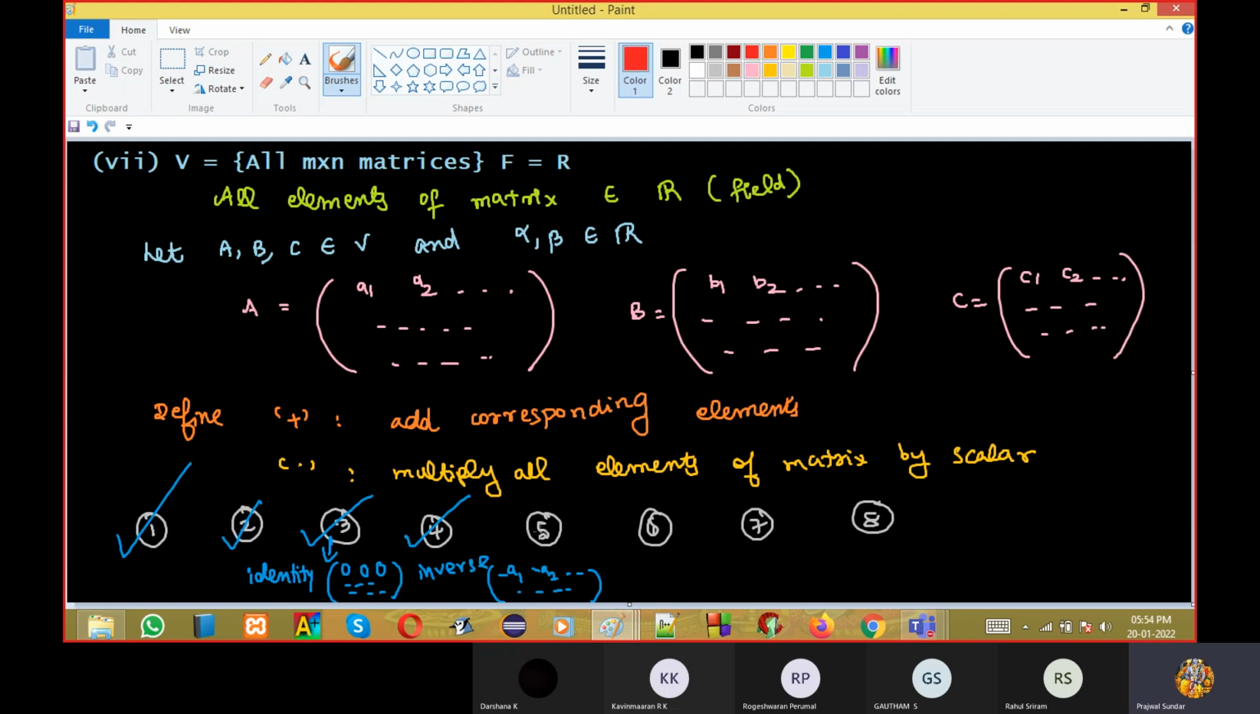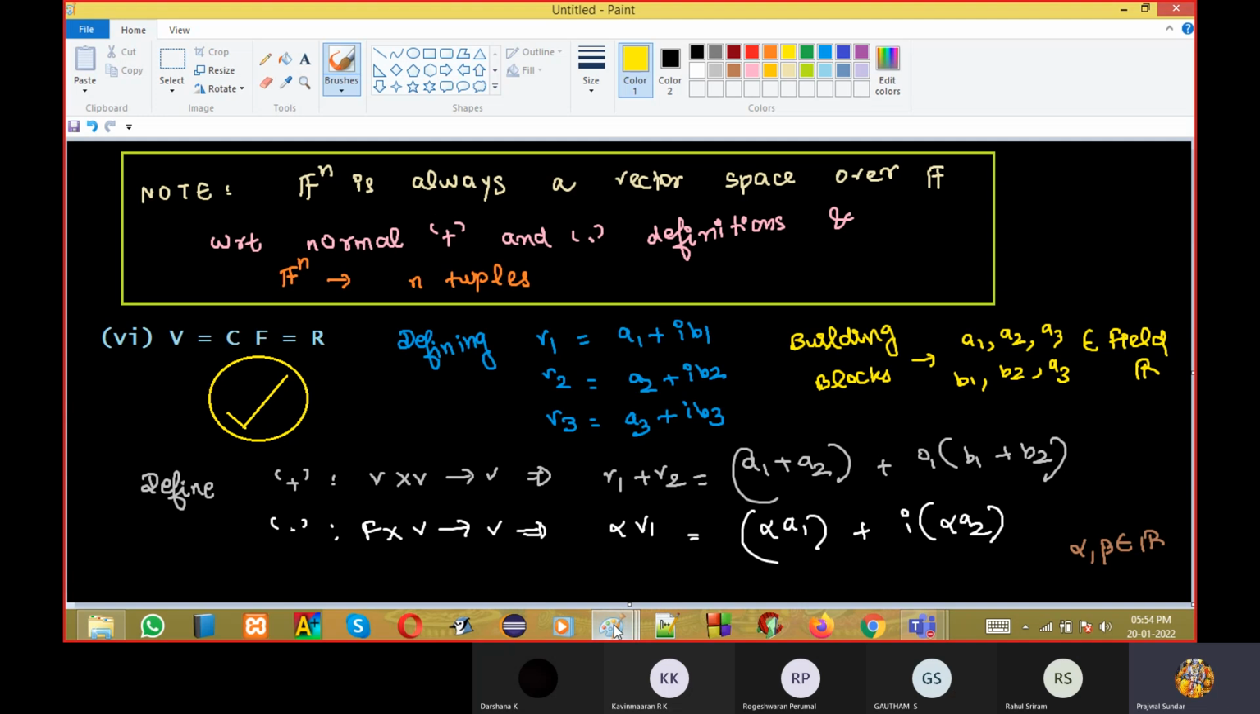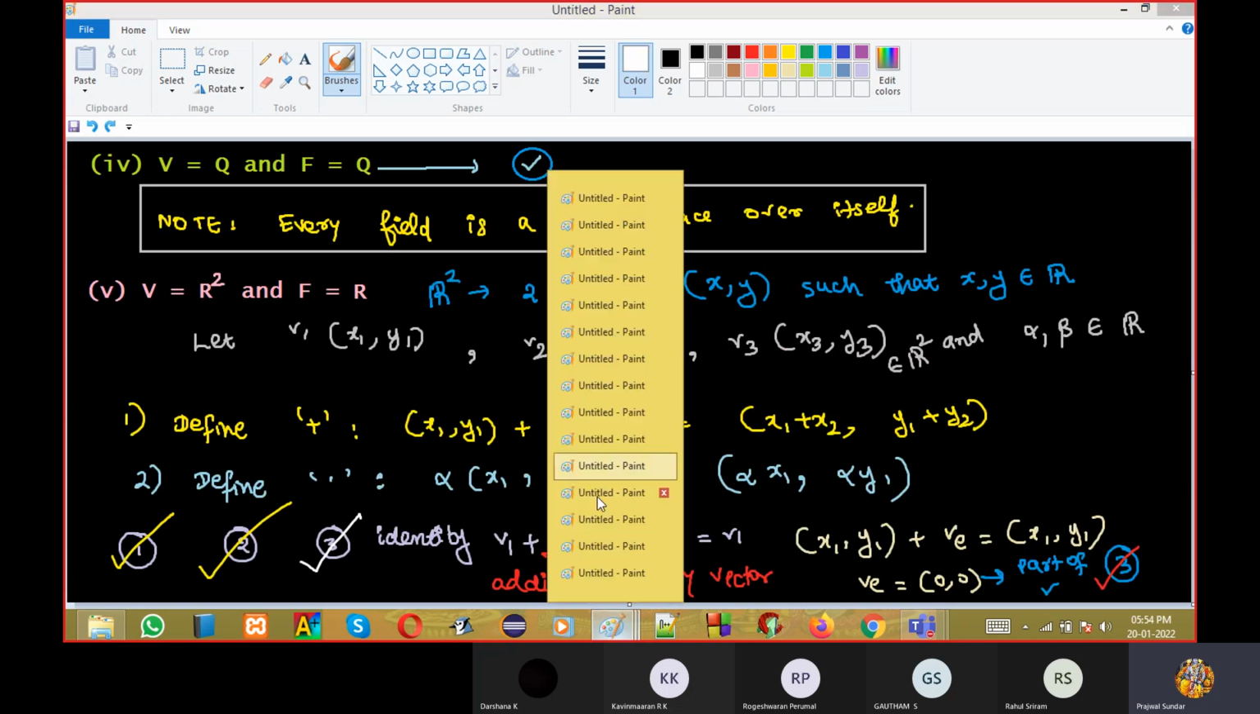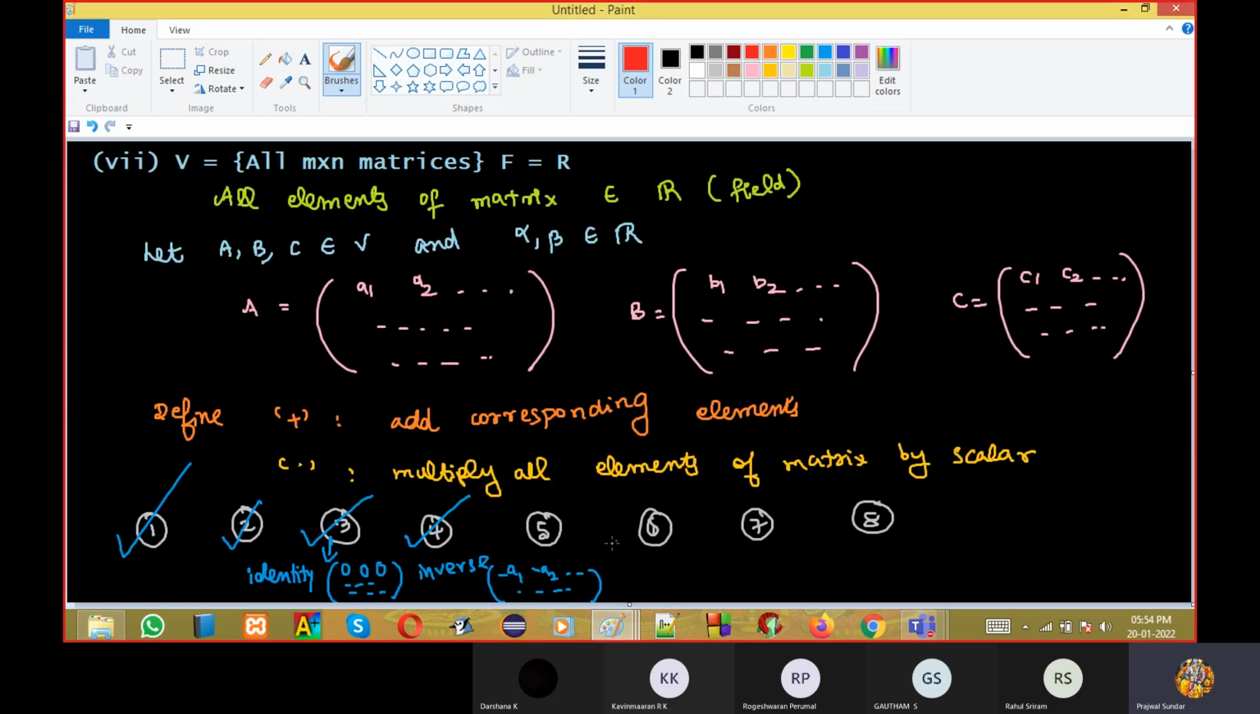Now the fifth property is distributivity. All the properties will definitely get satisfied. I don't need to check. Distributivity you check, it will get satisfied. Grouping will get satisfied. What else is there? 1 is there. The 8th property, what is it? Alpha into V1 plus V2, that property. Alpha plus beta into V1, that will get satisfied.